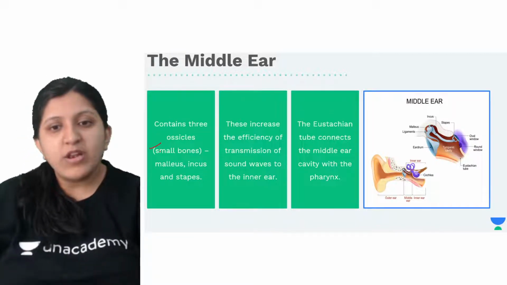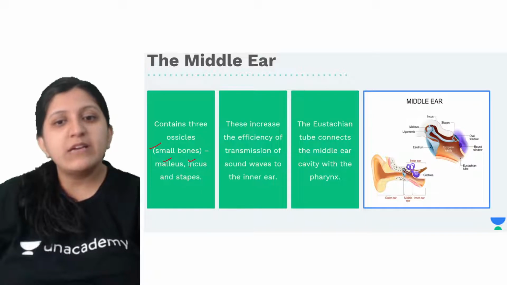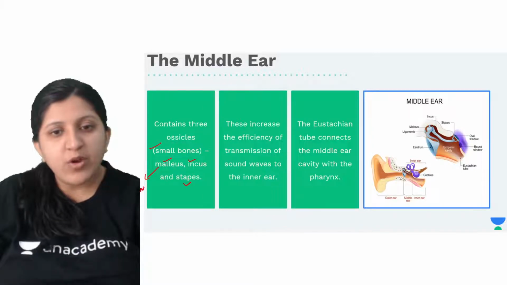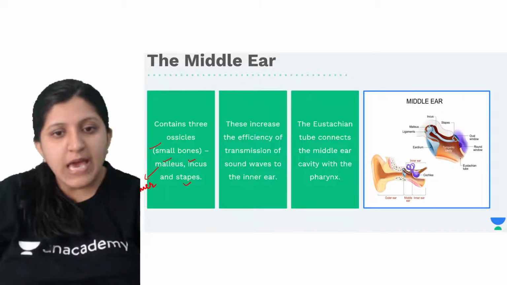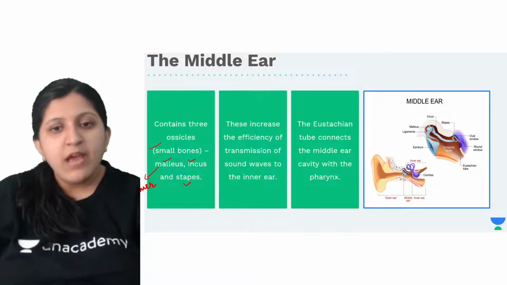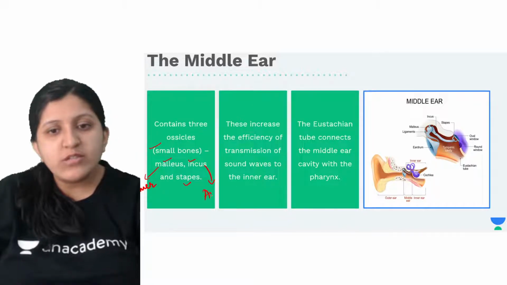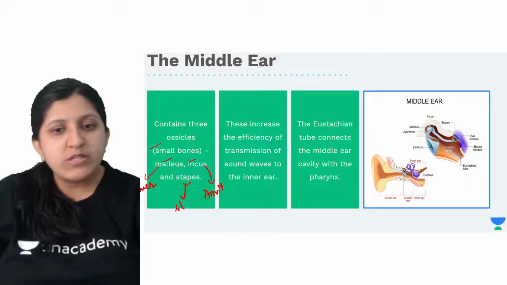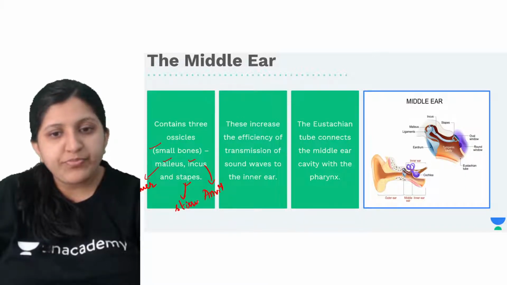These are the smaller bones. There is the malleus, incus, and stapes. Okay, so what is the other name? The malleus is the hammer. Another name: when we mention the incus, this is the anvil. And when we mention the stapes, this one is the stirrup.